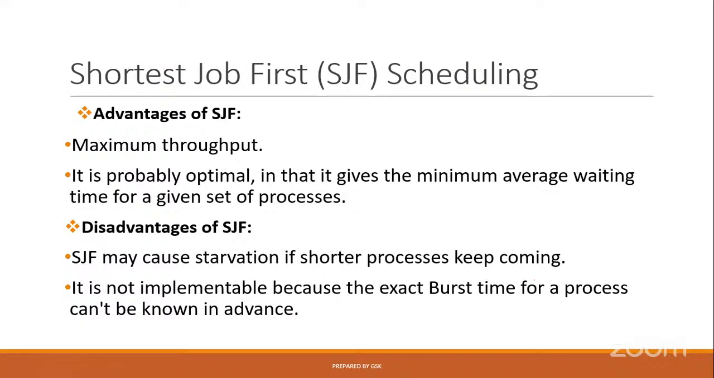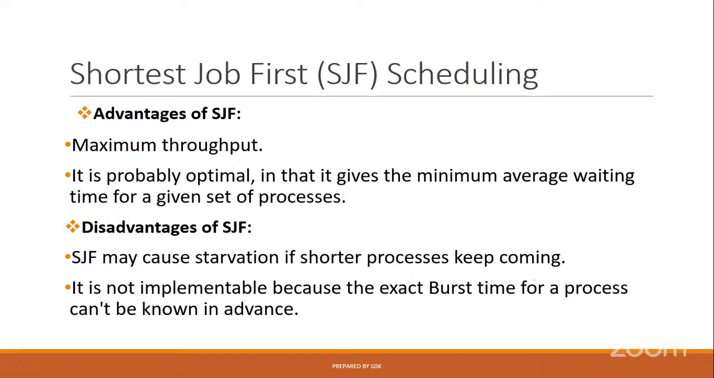As we covered, throughput means the number of processes executed by the CPU per unit time. Now, if we follow shortest job first, the CPU can execute more processes per unit of time. For example, if we implement FCFS, the CPU can execute 5 processes in 1 minute, let us say. But if we implement shortest job first for the same processes, it can execute 6 or 7 processes.